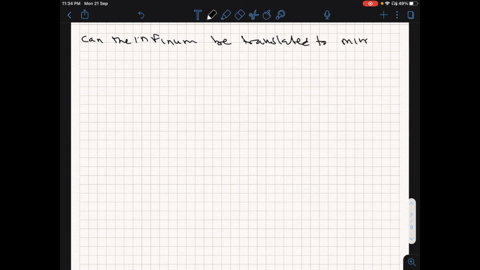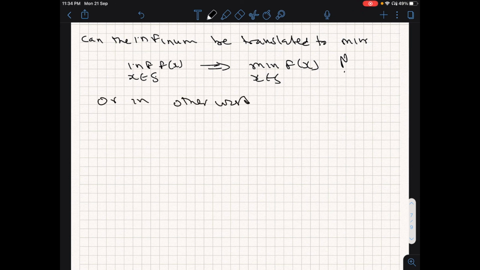In other words, if I am looking at the infimum of f of x coming from set S, can I say that this is the same as the minimum of f of x coming from set S? Or in other words, is there an x star in set S which achieves this infimum?